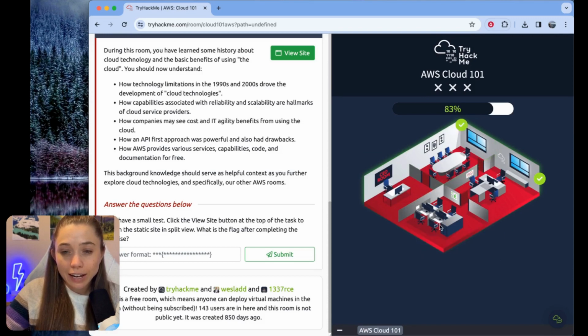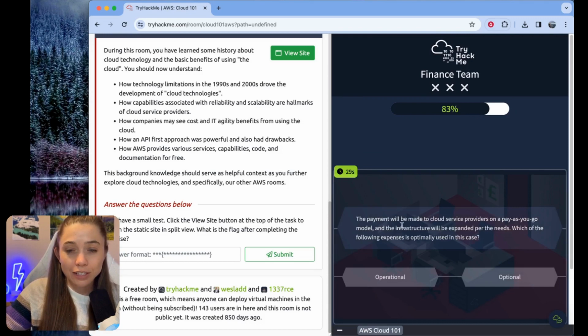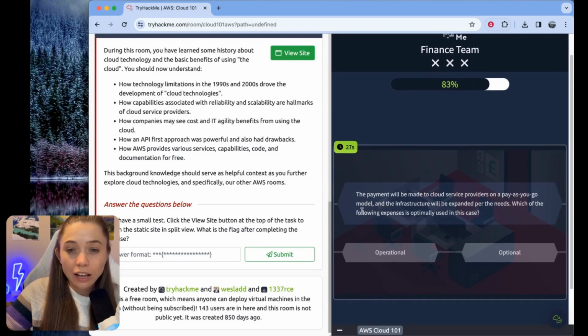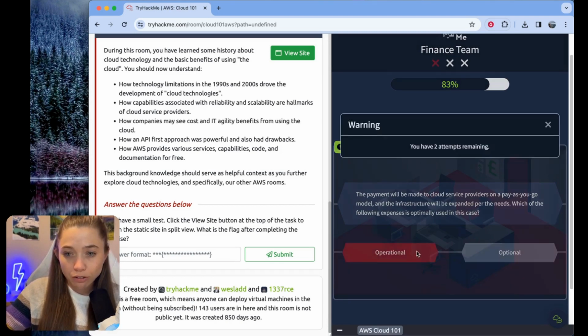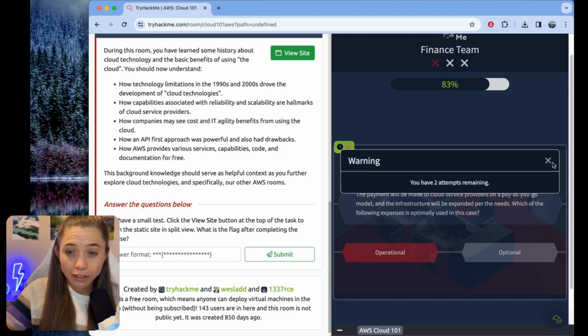All right, now over to finance. I'm saving the CEO for last just in case, like the final boss type of situation. The payment will be made to cloud service providers on a pay as you go model, and infrastructure will be expanded per the need. Which of the following expenses is optimally used in this case? So, pay as you go and the infrastructure. I mean, they're looking for OPEX. So, I'm going to go with operational. Oh, no. Okay. That was wrong.